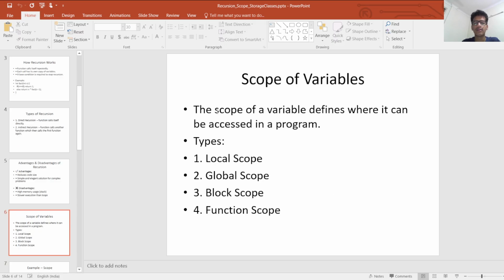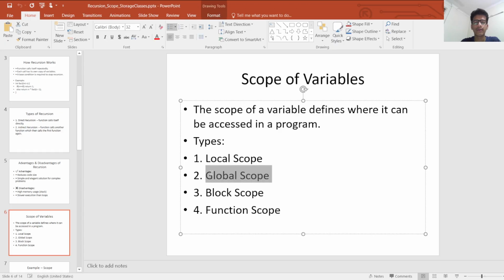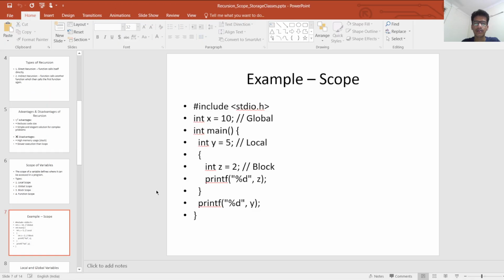Scope of variables. The scope of a variable defines where it can be accessed in a program. Types: local scope, which we declare locally and can use anywhere within the function. Global scope, which can be used anywhere in the program. Block scope, which can be used only in a block, and function scope, which is the function.